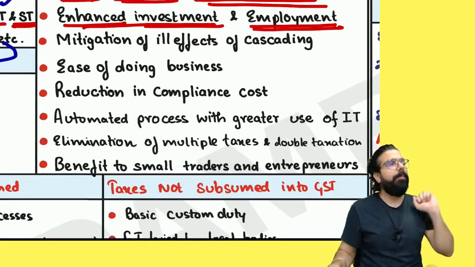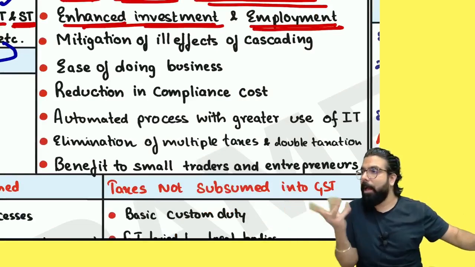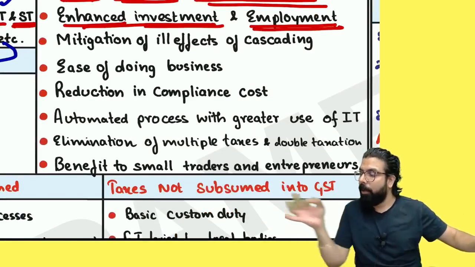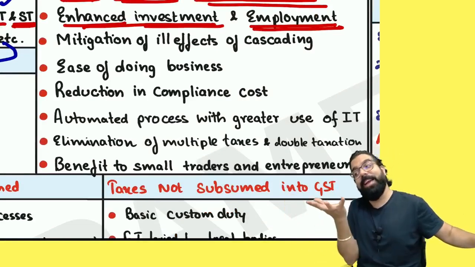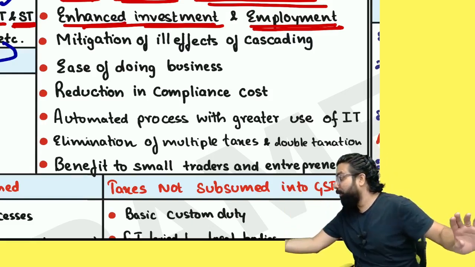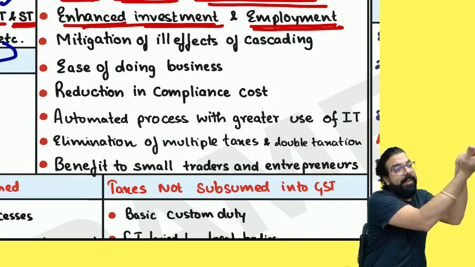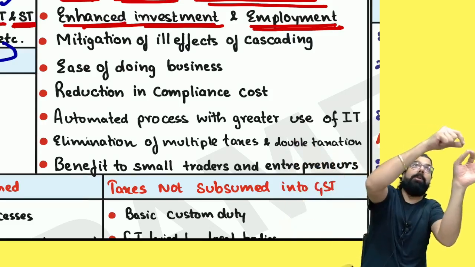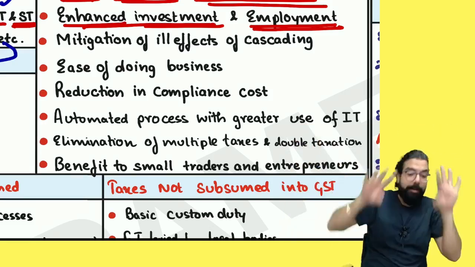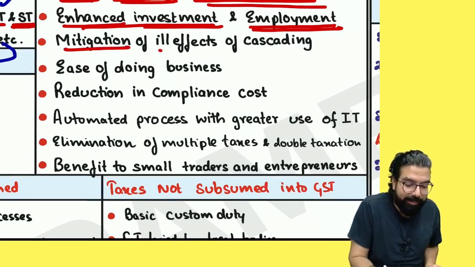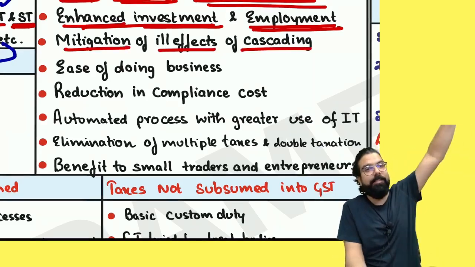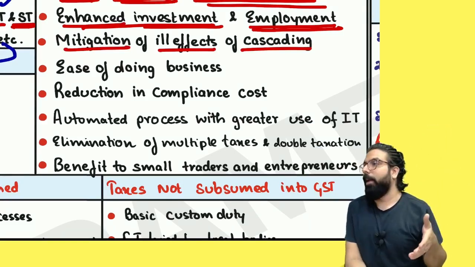Next. Now tell me one thing. If I am buying, am I getting all the credits? I buy from outside the state, GST. Will I get the credit? Yes. I buy from inside the state, GST. Will I get the credit? Can I use GST to pay GST? Will GST ever become part of my cost or never? Never. So the ill effect of cascading is gone. Can I go ahead, everyone?